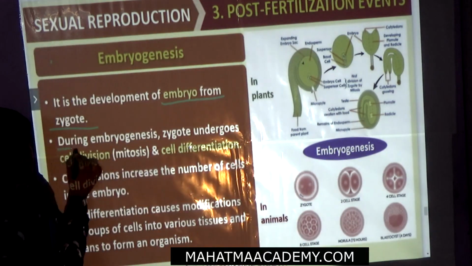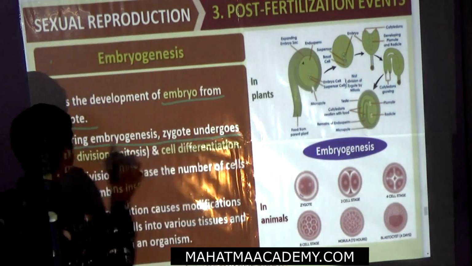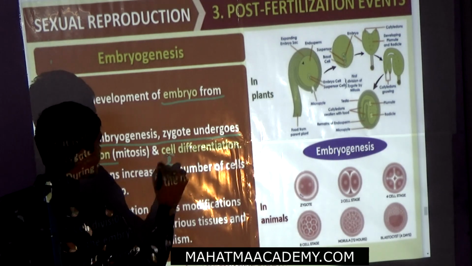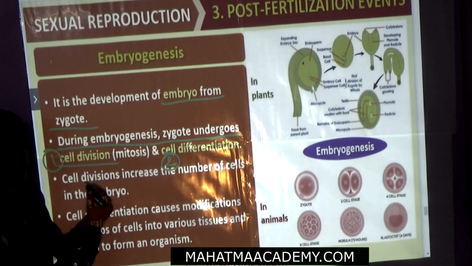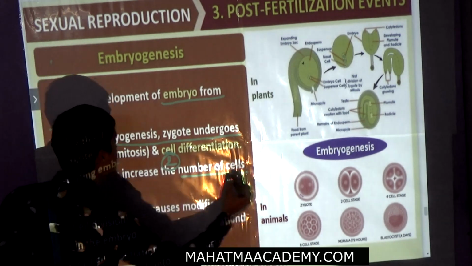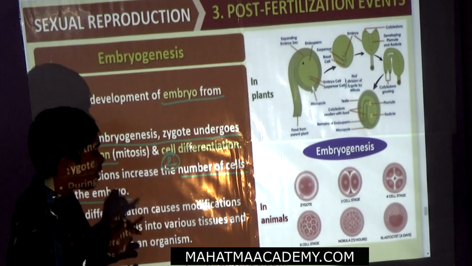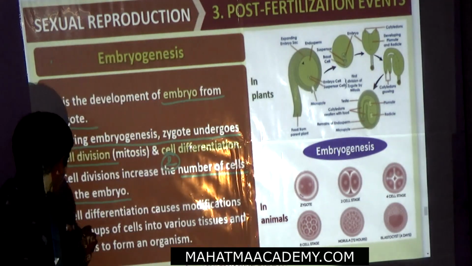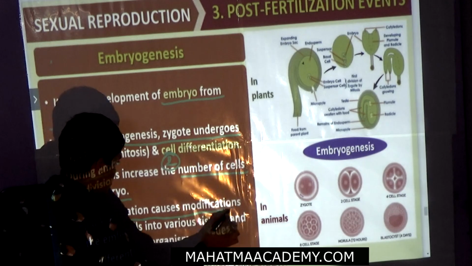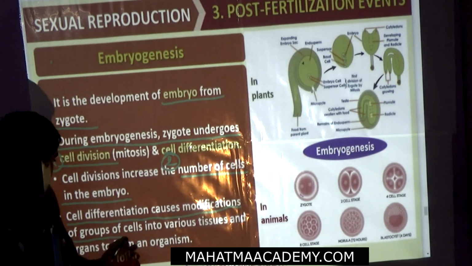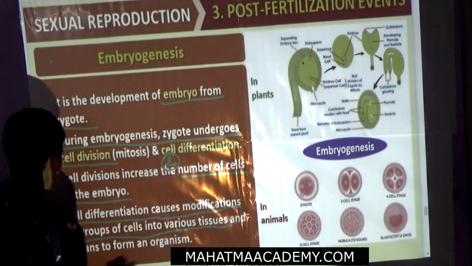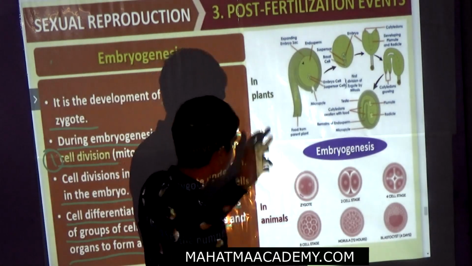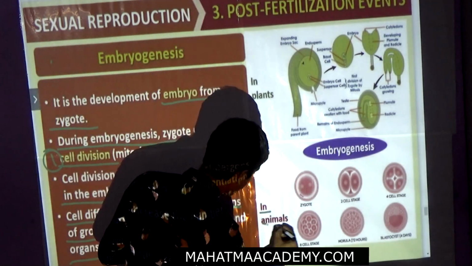Now, during embryogenesis, the zygote undergoes cell division and cell differentiation. Cell division increases the number of cells in the embryo. Cell division will increase the cell number, while cell differentiation causes modifications of groups of cells into various tissues and organs to form an organism. Now, this is not in plants, it is in animals.